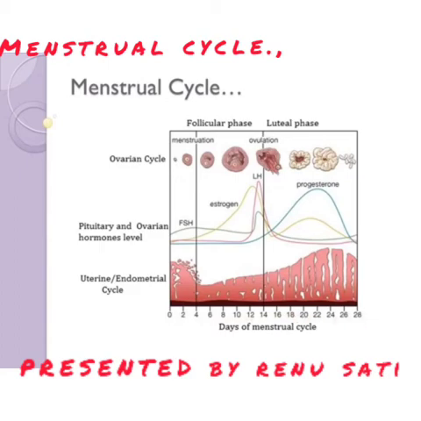In this graph, in the lower portion you will see that the days of the menstrual cycle are given from 0 to 28 days. Before the ovulation phase, the amount of progesterone produced is very less. The progesterone amount increases after ovulation, when the Graafian follicle is ruptured and the corpus luteum is formed. During the ovarian cycle, the amount of estrogen is more up to the formation of the Graafian follicle till the ovulation period.